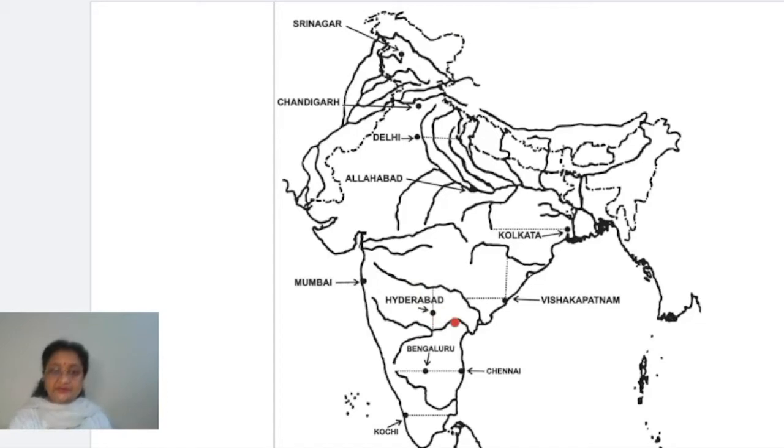Now after this, come to the next one. Next one is Bengaluru, right? Now where to mark Bengaluru? You can see here, this is Kaveri river, okay, this is Kaveri, and you will find the point from where Kaveri originates. This is the point, and from here if you draw a thin line straight towards the eastern coast, almost in the mid of it, that is Bengaluru, okay.